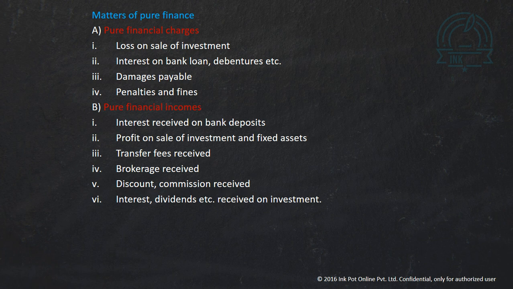We have certain pure financial incomes also which are not to be included in cost accounting. Interest received on bank deposits, profit on sale of investment, transfer fees, brokerage, discounts, commissions, interest and dividends received on investment. These are pure financial incomes and are not included in cost accounting.